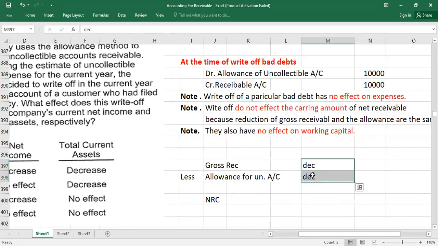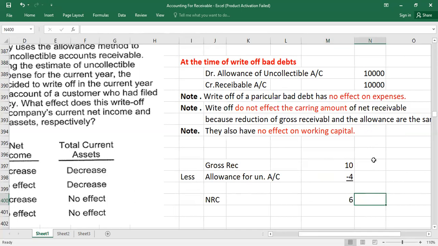How? Let me assume some figures here. For example, you have a gross receivable of $10, and you have allowances of, for example, $4. This is how you get an NRV of $6. Now let's assume there is a bad debt of $1.